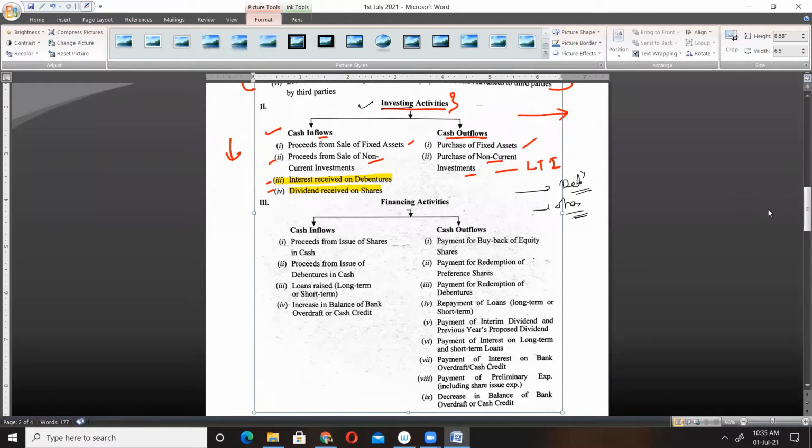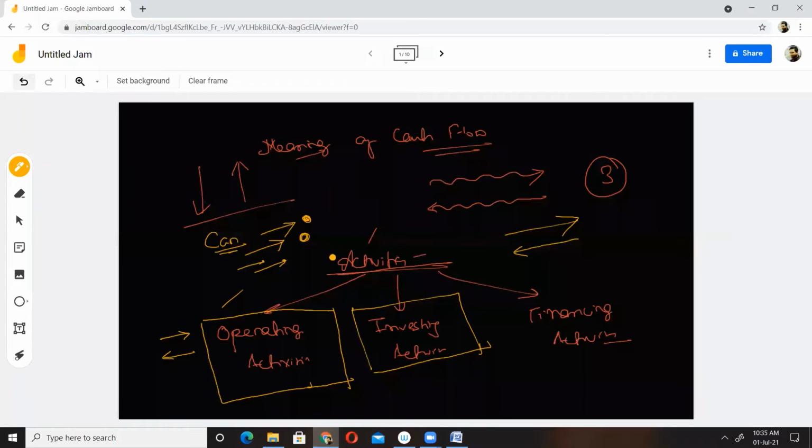Remember this. So after this we have financing activities. I repeat, we are doing the cash flow statement and we are going through various activities. We have completed operating activities, investing activities, and last we will have financing activities. Now tell me, what are financing activities and give some examples of financing activities.